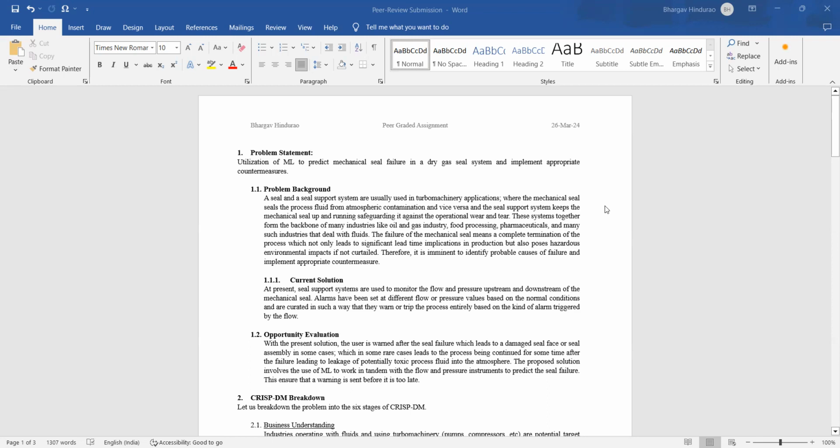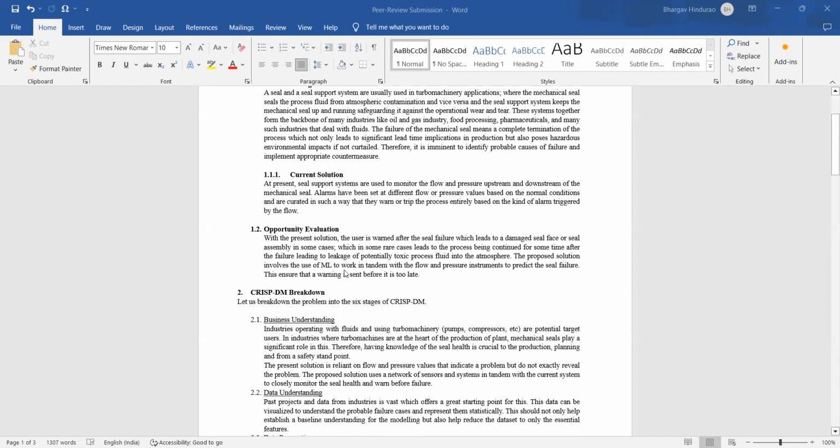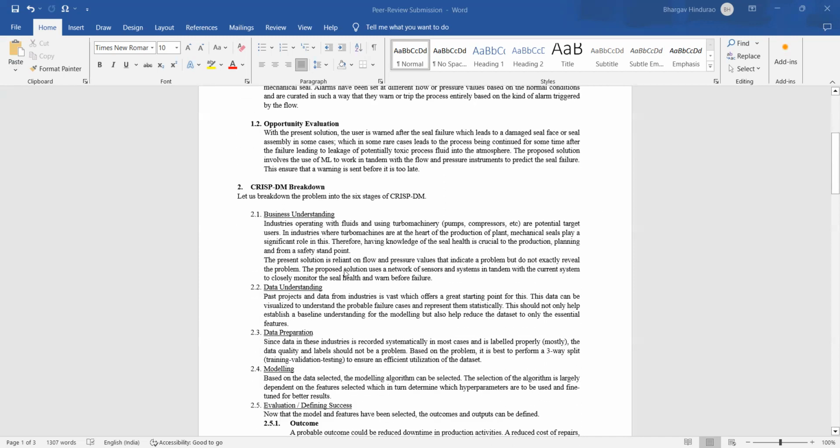At present, this problem is being solved by monitoring flow and pressure, and alarms have been set at different set points of flow and pressure based on normal conditions, and are curated in such a way that they warn or trip the process entirely based on the kind of alarm that has been triggered. So there is a window of opportunity here because with the present solution, the user is warned generally after the seal fails.